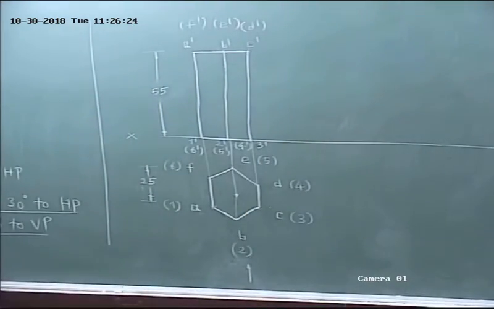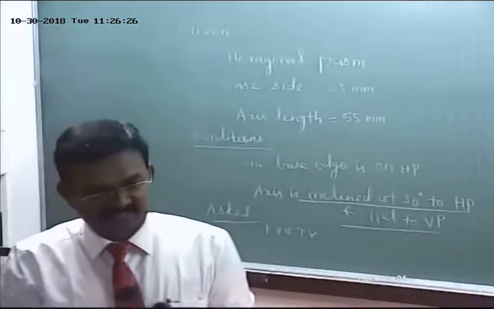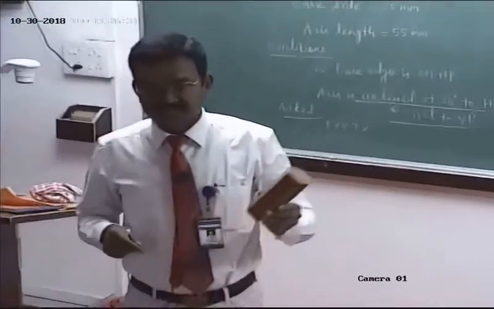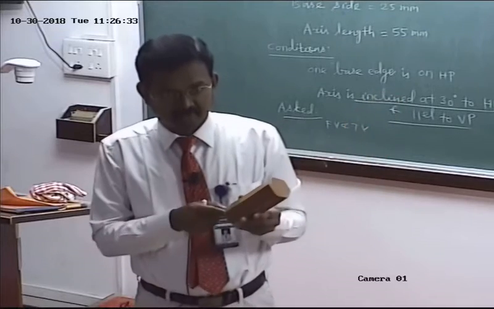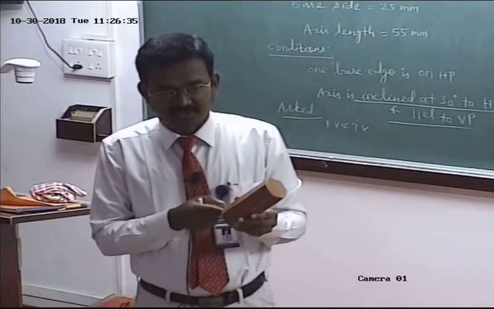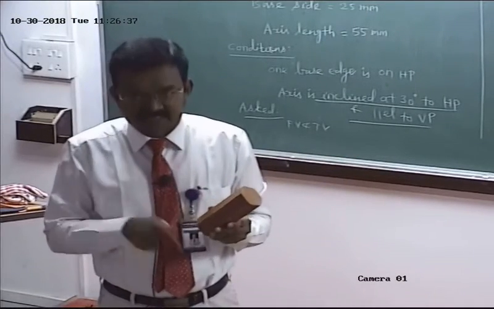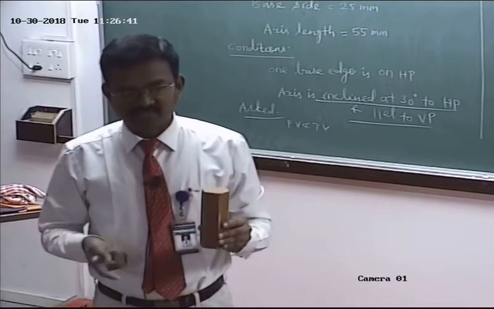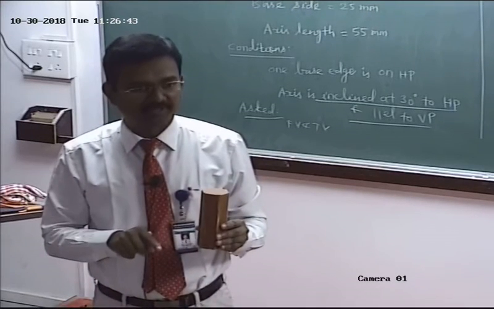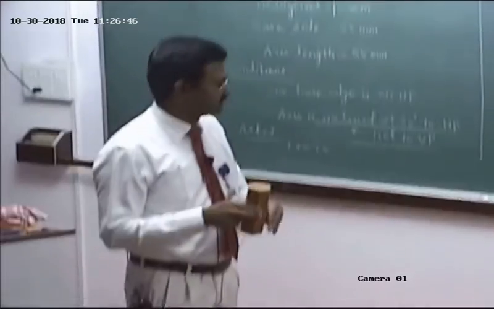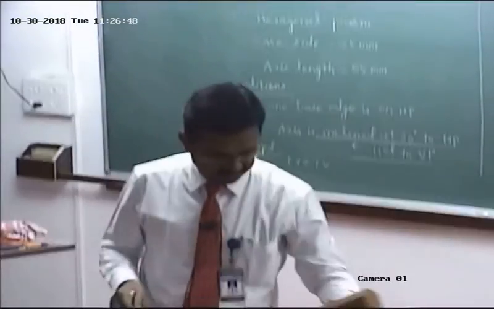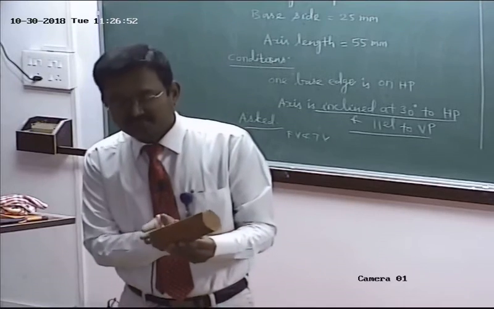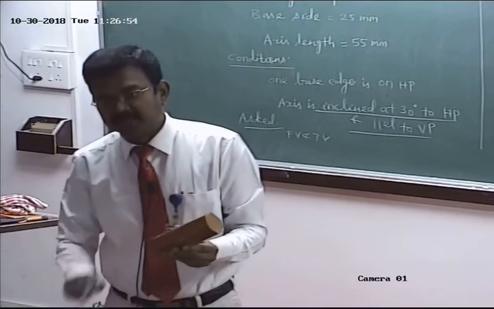90 minus 30, 60 degree, because axis and base are perpendicular to each other. If the axis is inclined at 30 degree to HP, the base will make the angle 60 degree to HP. Am I right? Do you have any doubt? In our problem, the axis is inclined at 30 degree to HP, so the base will make the angle 60 degree to HP.